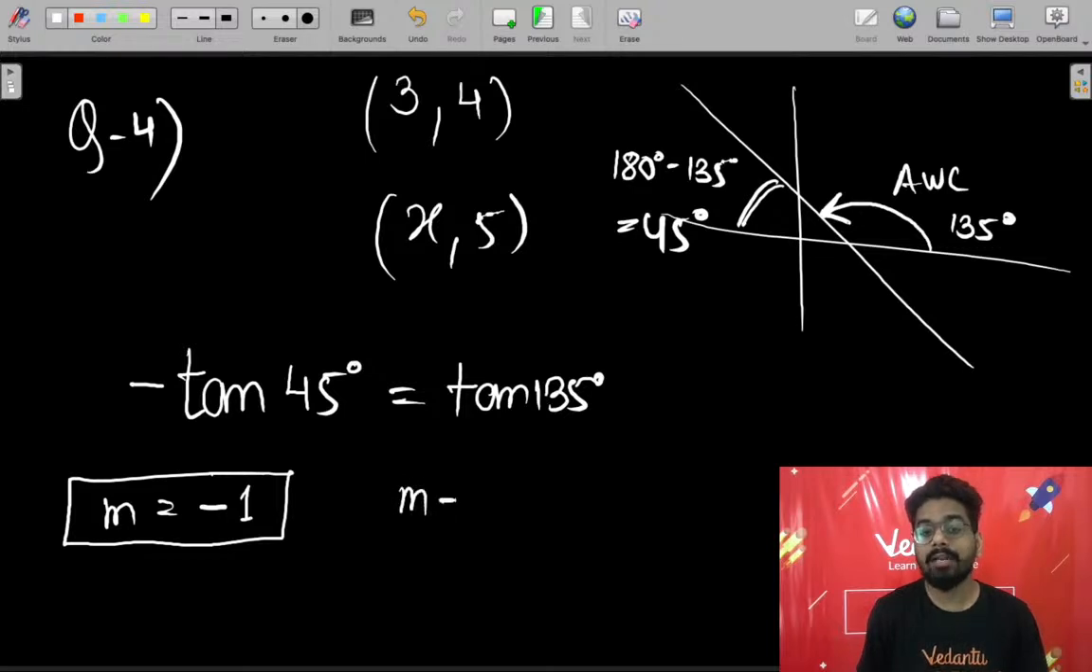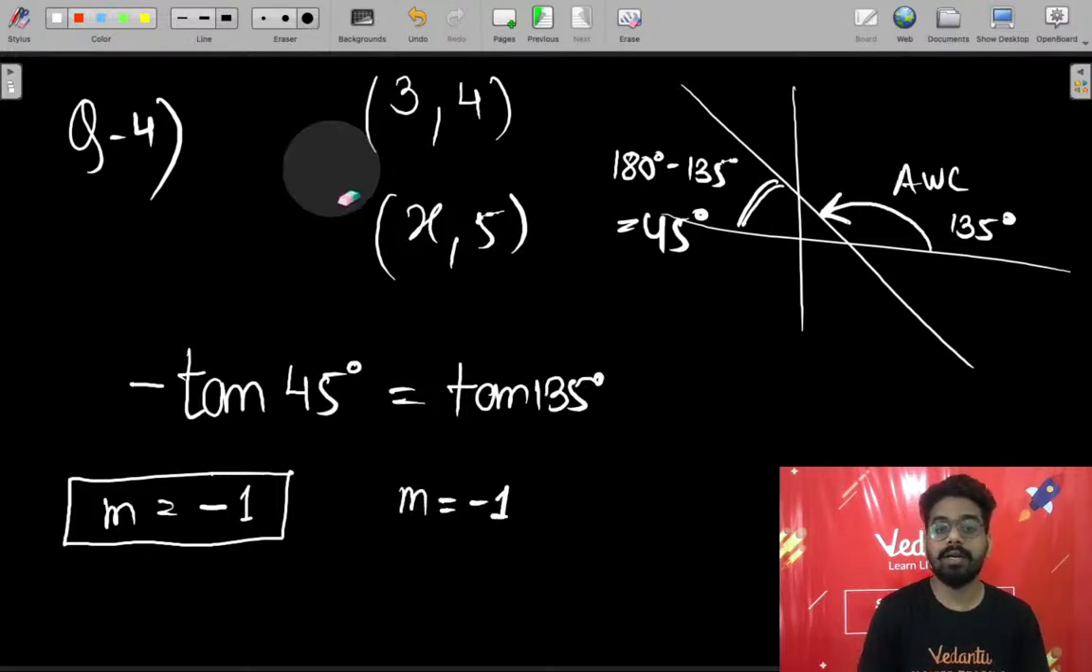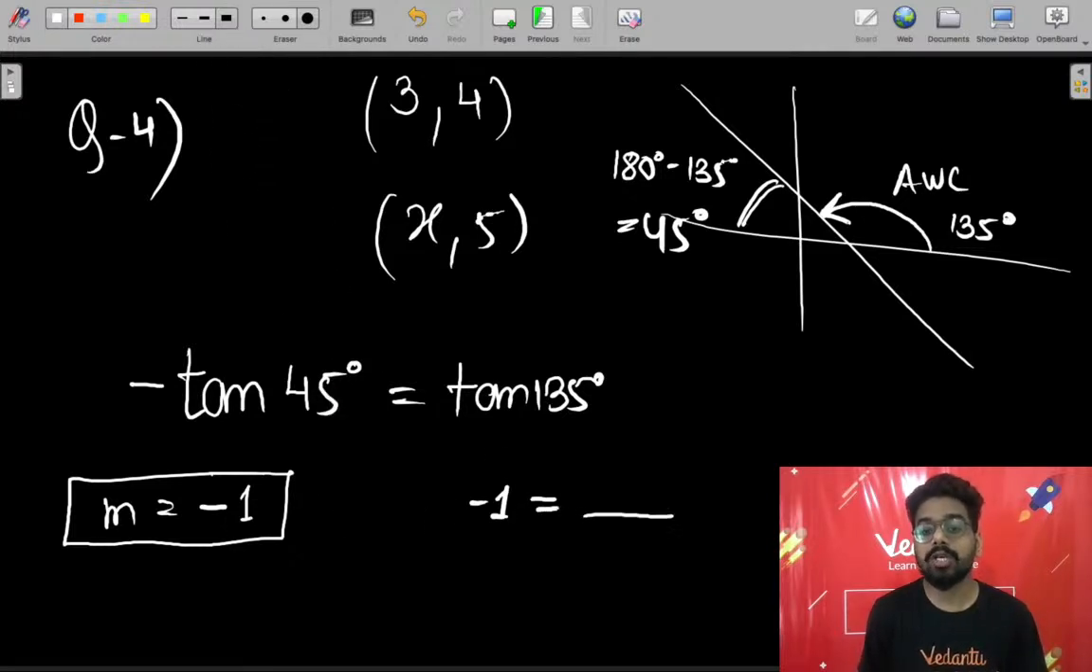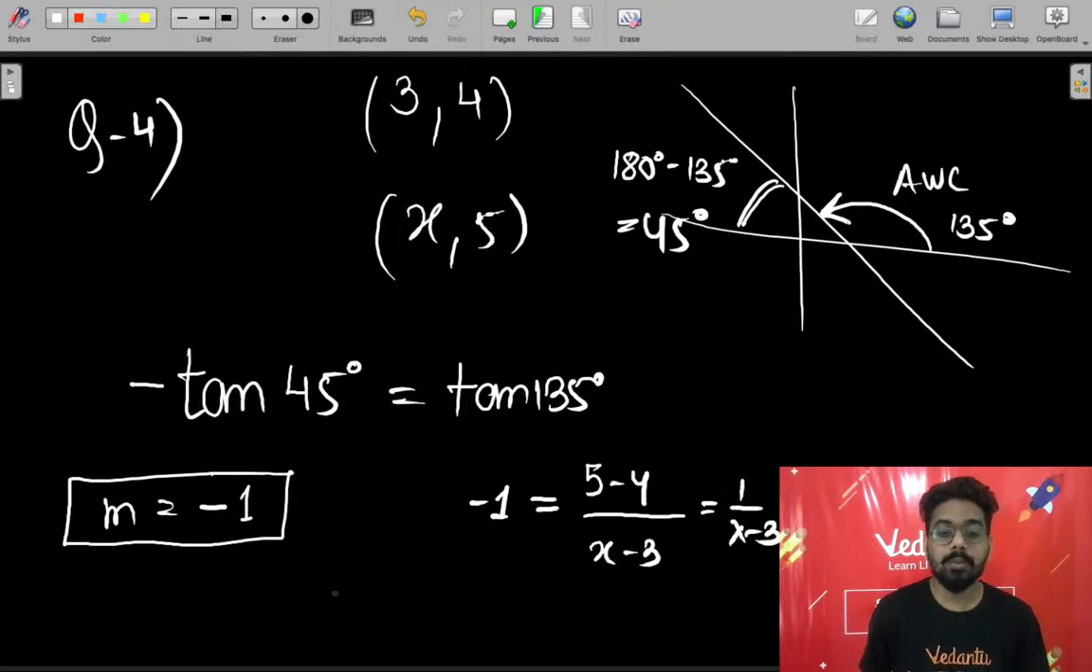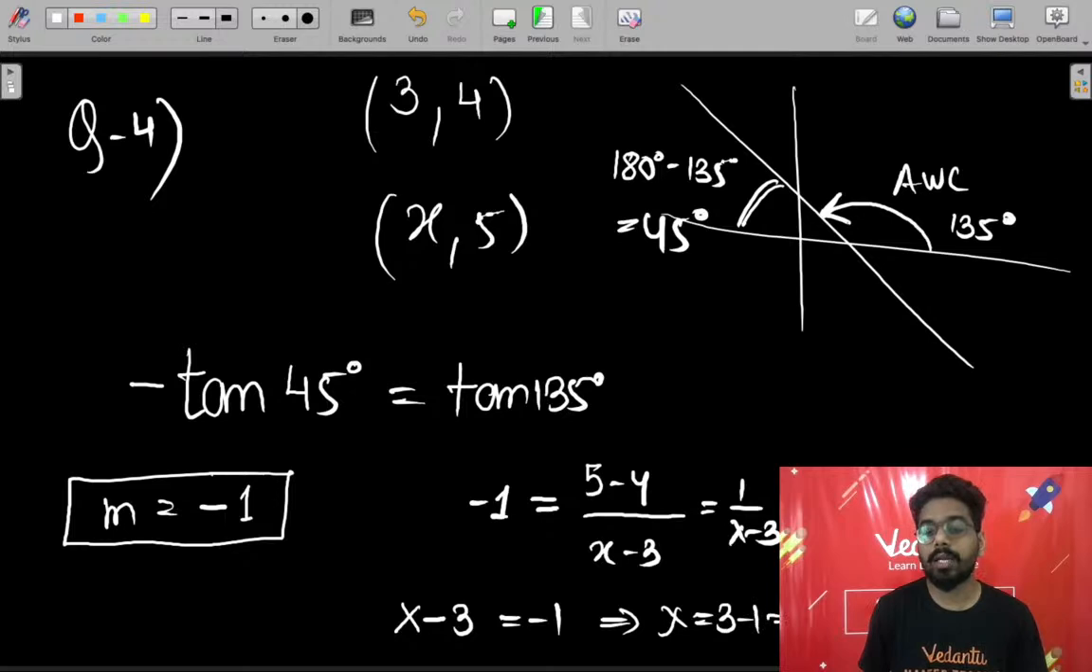Now slope of the line will remain constant throughout, and if it will remain constant throughout, then whether you will calculate by using the angle or by using the other definition which says delta y, 5 minus 4 divided by x minus 3. Okay, now when you will solve this, it will come out as 1 upon x minus 3. So minus 1 is equal to 1 upon x minus 3. When you will cross multiply, you will have x minus 3 is equals to minus 1. And when you will solve it further, x will be equals to 3 minus 1 is equals to 2. Okay, ये आपका आएगा x is equals to 2, आपका आंसर हो जाएगा.